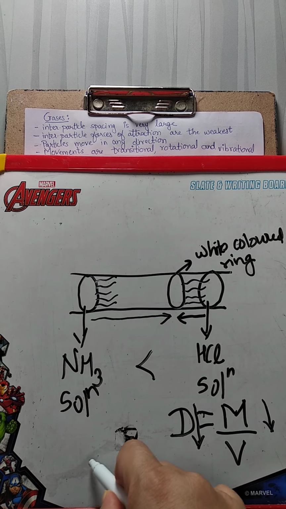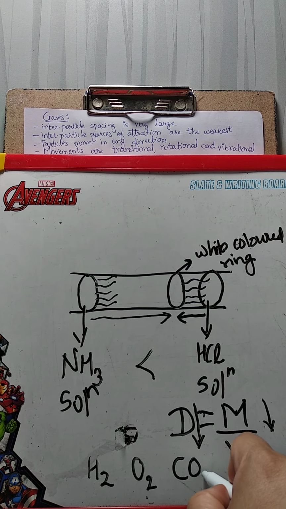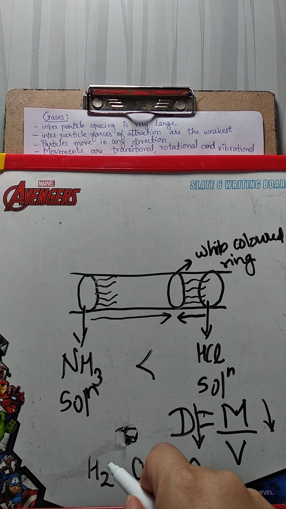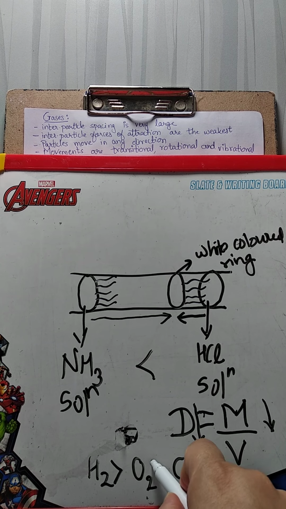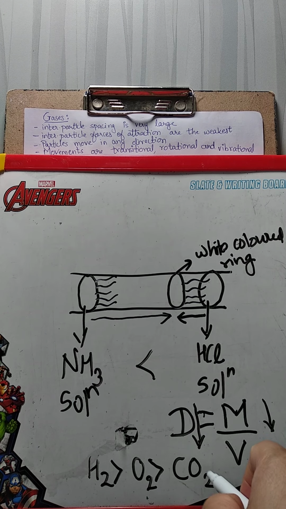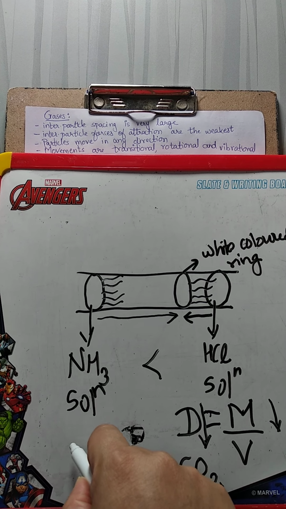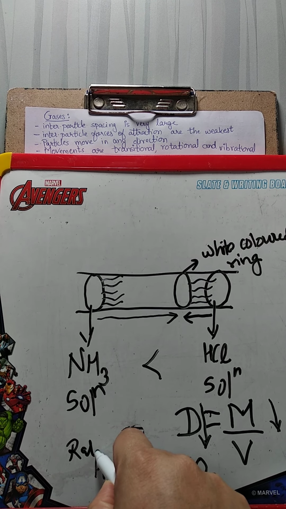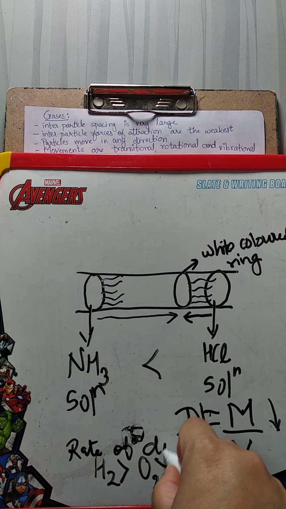So among hydrogen, oxygen and carbon dioxide, the rate of diffusion is fastest in hydrogen, then a little less in oxygen, and least in carbon dioxide. This is the rate of diffusion.